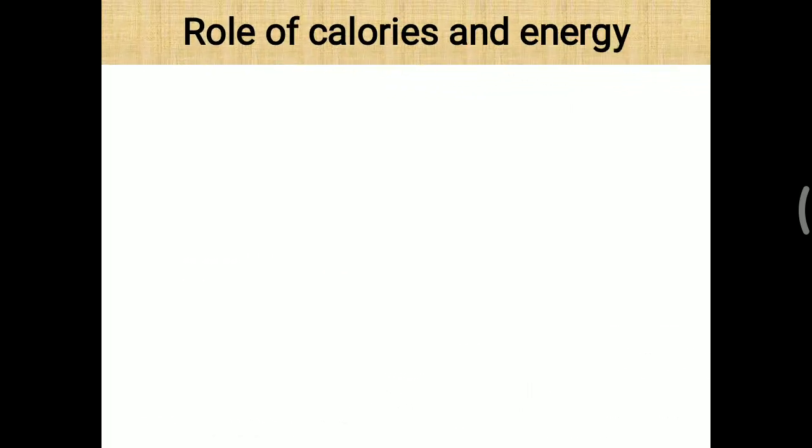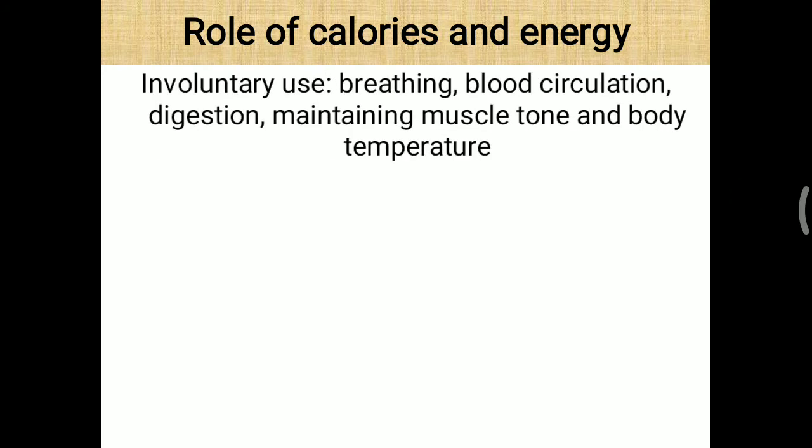Further, the role of calorie and energy. Why basically do we need energy? Simply, to maintain our basal metabolic rate, which is required for breathing, blood circulation, digestion, as well as maintaining muscle tone and body temperature.